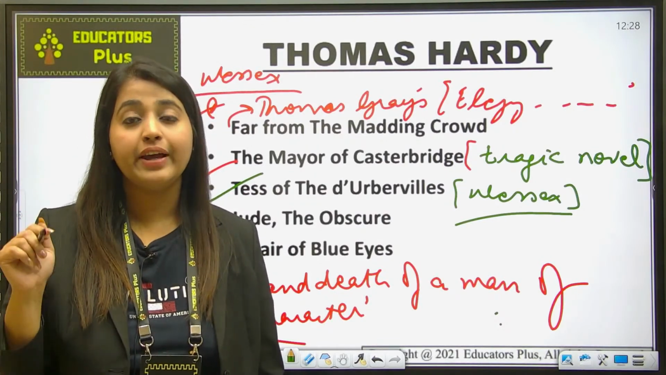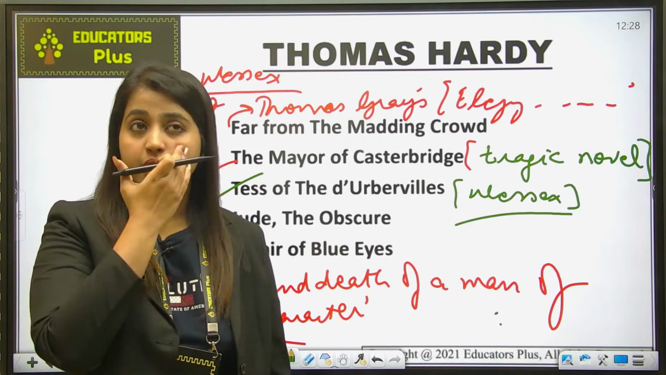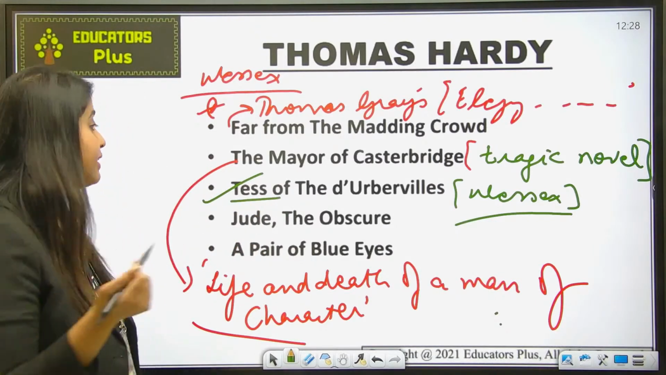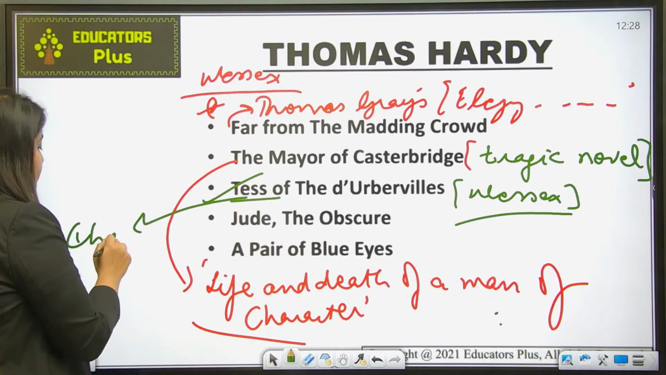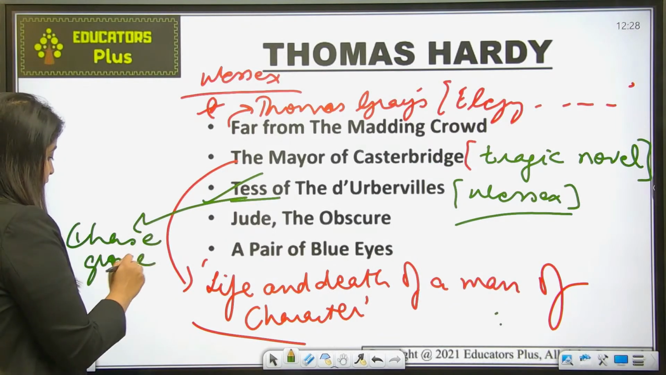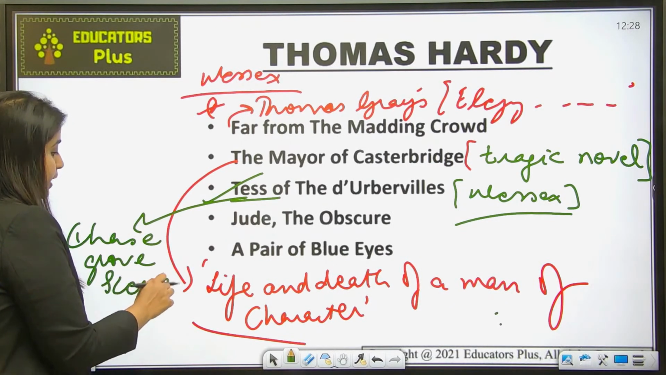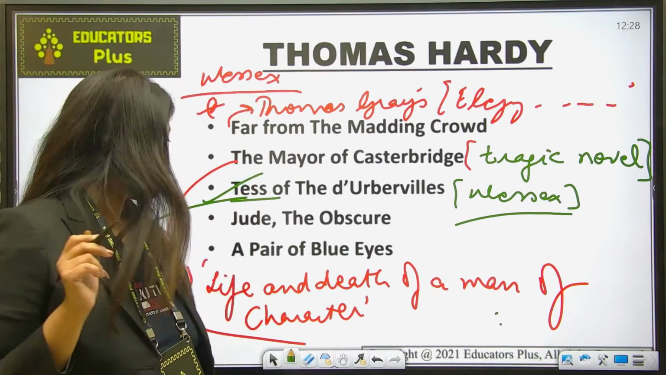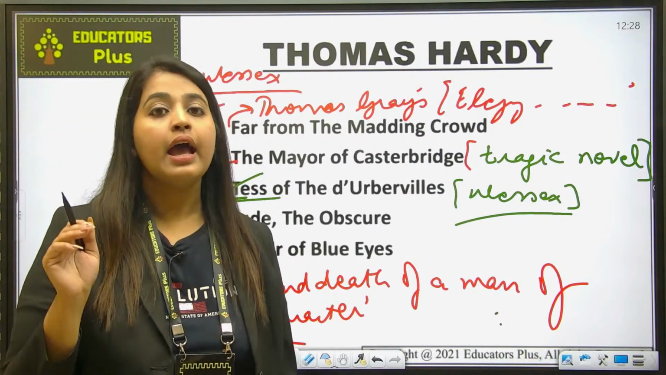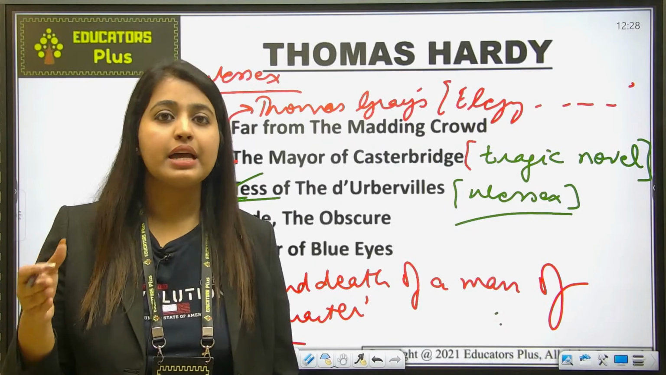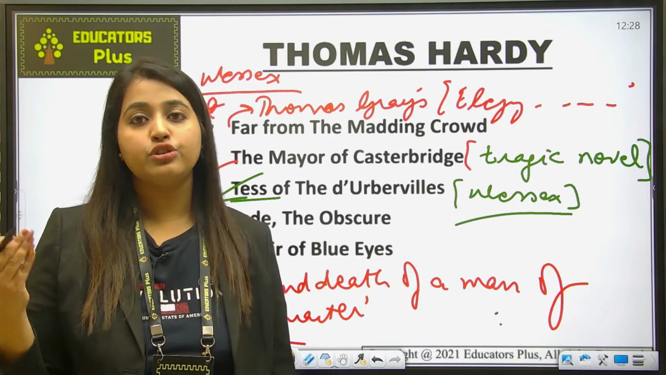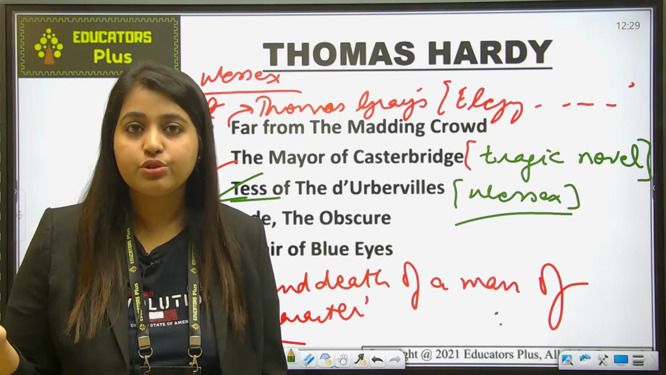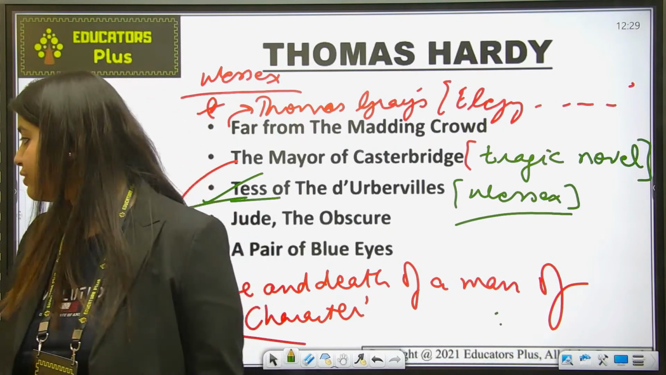The Chase grove scene of this particular novel is where Alec rapes Tess. Tess is the main character, who was raped by a person named Alec, and it happened in the Chase grove scene. So this is again a very important point: in which scene Tess got raped by Alec. It is in the Chase grove scene. Okay, and she later became pregnant, and she gave birth to a child named Sorrow, and when he dies, she baptized him herself in the absence of the parson. So this was the story about Tess of the d'Urbervilles.